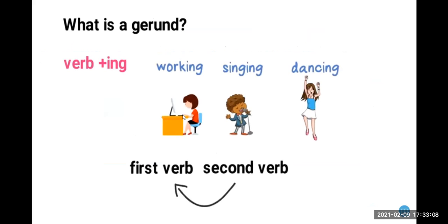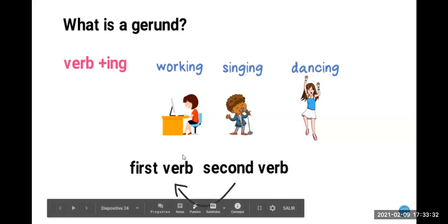When we have two verbs in a sentence, and these verbs are together in a sentence, we can write the second verb as a gerund, or we can write the second verb as an infinitive verb. And all this depends on the first verb. ¿Ok?